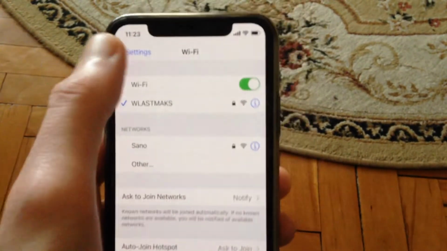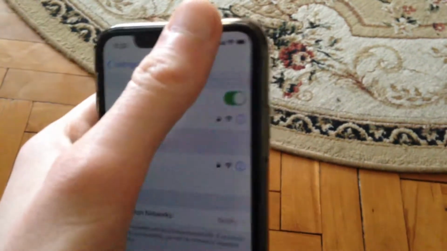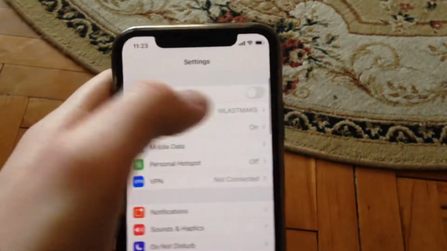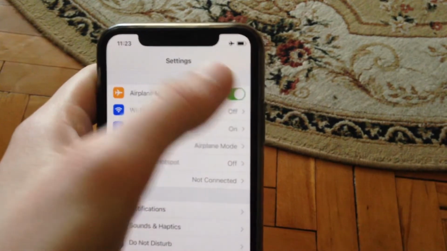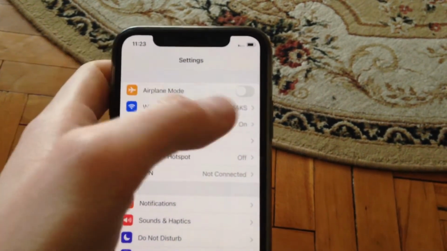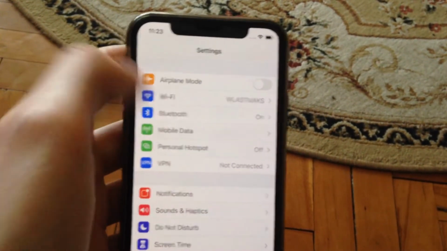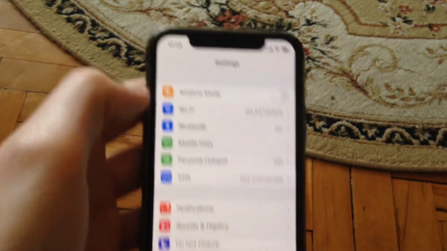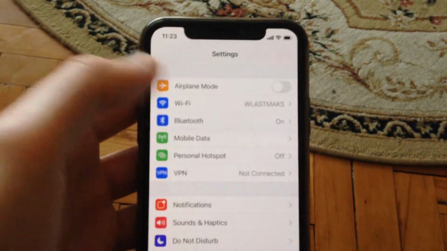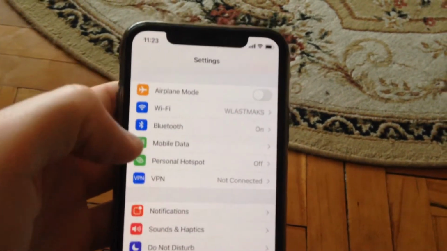And if it doesn't help you, you can also try to go back, just tap on airplane mode, turn it on, wait a few seconds and just turn it off, so it will restart your Wi-Fi options and just connect again to your Wi-Fi.